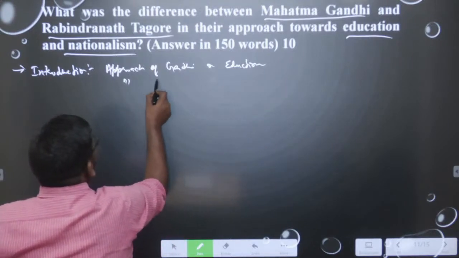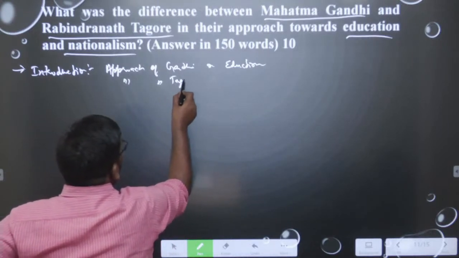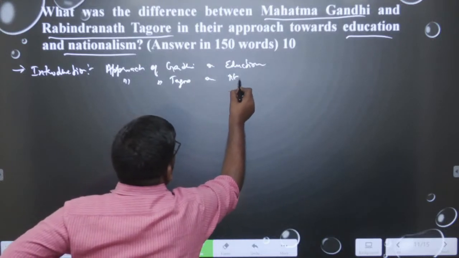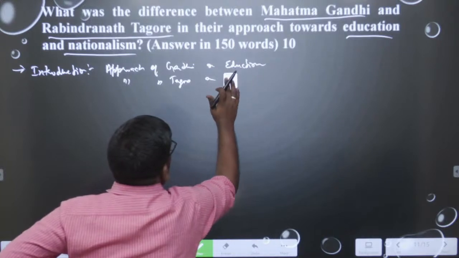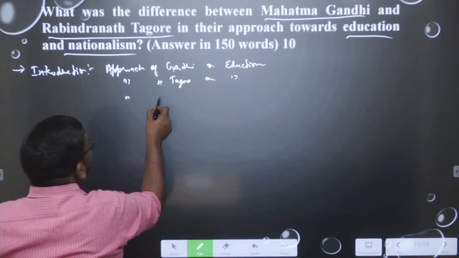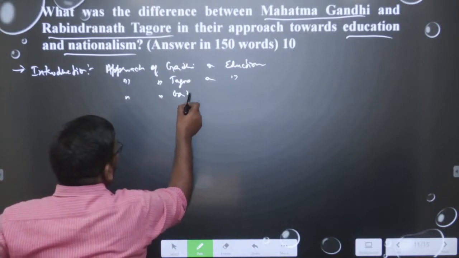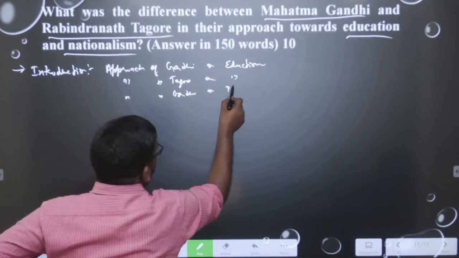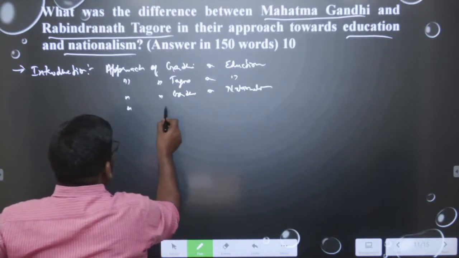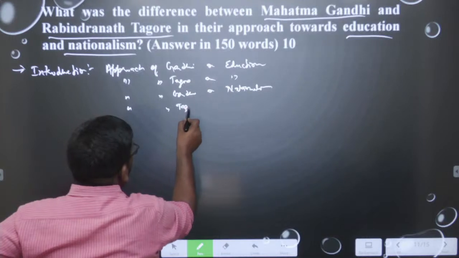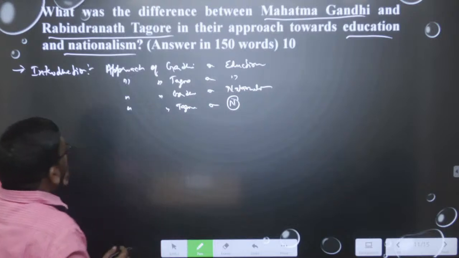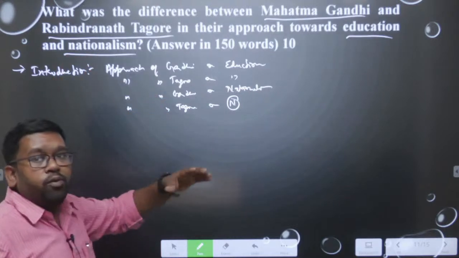Then we say the approach of Tagore on education. Then we should write the approach of Gandhi on nationalism, and then the approach of Tagore on nationalism. Okay. So, through this method we can conclude this within 3 lines.